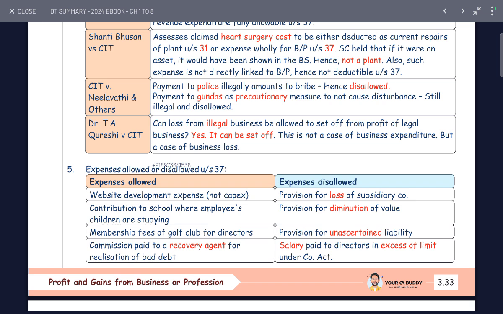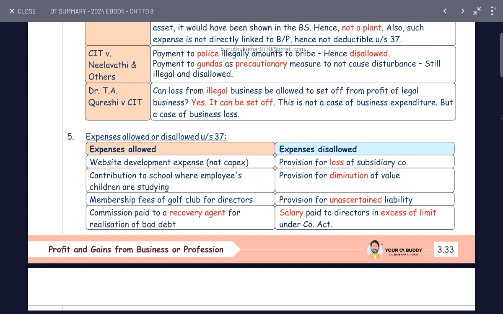Neelavati and others: payment to police legally amounts to bribe, hence not allowed. Payment to goondas and preconditional measures, such distribution is still illegal, disallowed. Dr. T. Query versus CCIT: can loss from an illegal business be set off against the profit of a legal business? Yes, it can be offset. This is not the case of business expenditure, but the case of business loss.